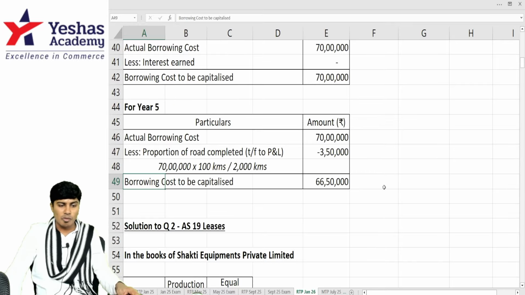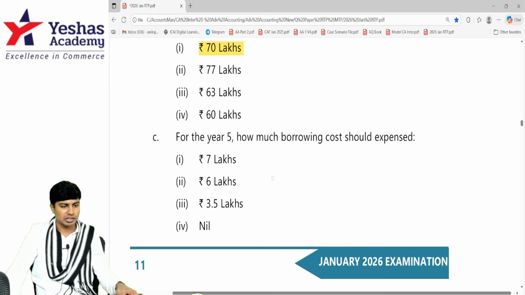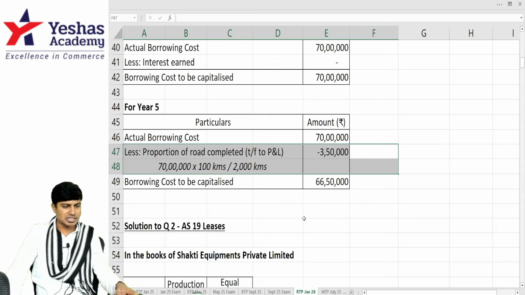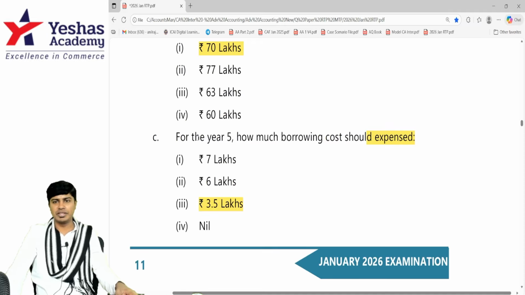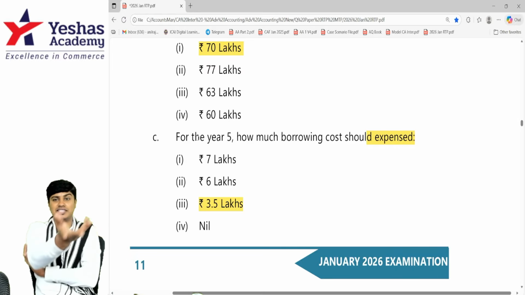They're not asking you how much will be capitalized. They're asking you how much will be expensed, by charging to P&L. Answer is 3 lakh 50,000 rupees, which is option 3. Actually, it should have been option C and question number 3. That's how it will be there in the exam. But in the RTP, they've played with the numbers. They've kept the question numbers as A, B, C and options as 1, 2, 3.